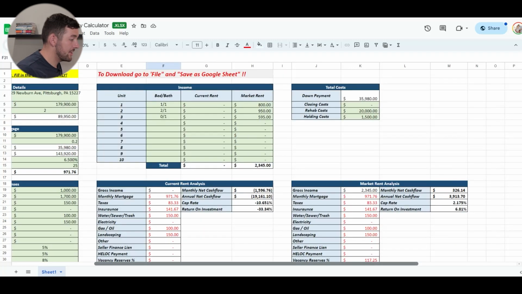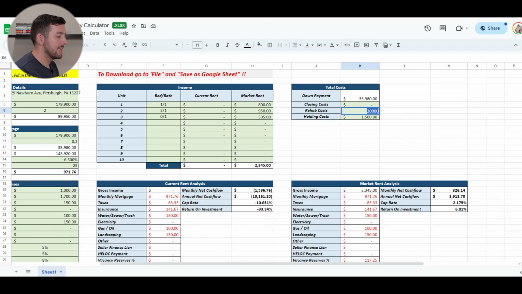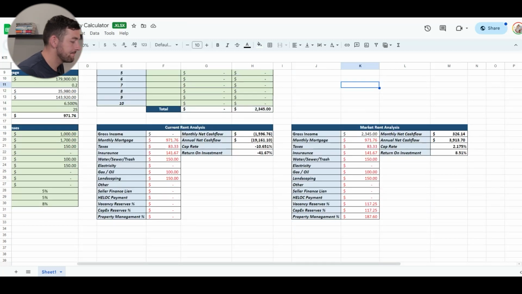So now let's go back to our spreadsheet. We're going to scoot over here. The down payment we have already. Rehab costs, we're going to put that a little bit closer, probably around $10,000. We may have to go in there and start renovating and whatnot. Holding costs, since there are renters in there, I don't know, we'll probably have $0 of holding costs.